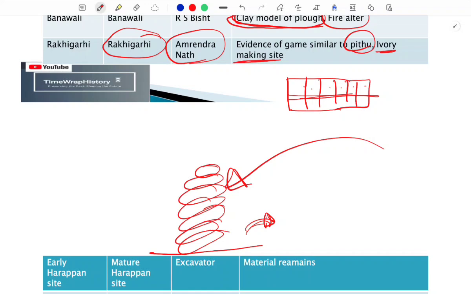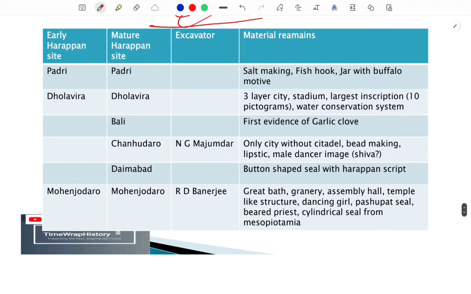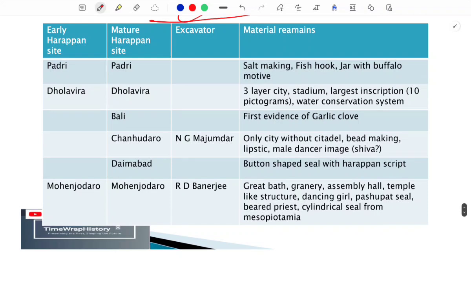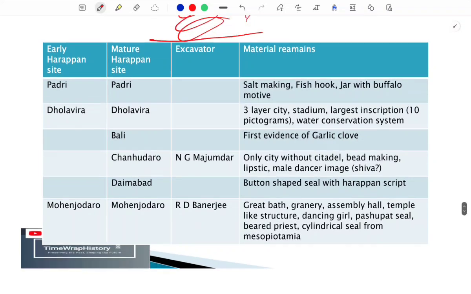So similar to this game, we find some evidence of the game in Rakhigarhi. Okay, later on we have to discuss the site of Padri. See, I'm discussing not more than 20, 22 sites I have covered, but there are more sites than this. But you have to revise this again and again, so that if you know about these 15-20 sites, then the rest of the things you can just eliminate based on your knowledge. So you can use your peripheral knowledge for the bouncers, the so-called bouncers in the exam.